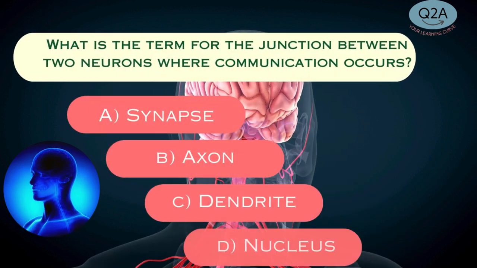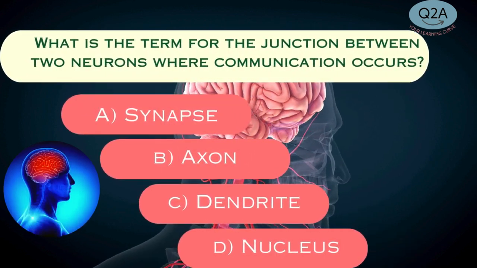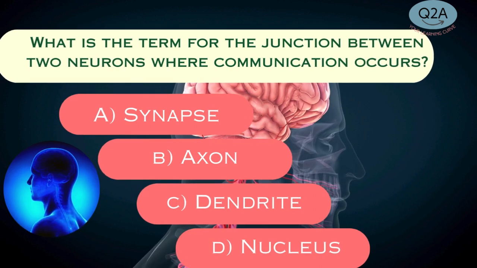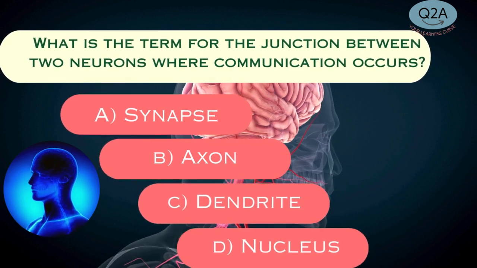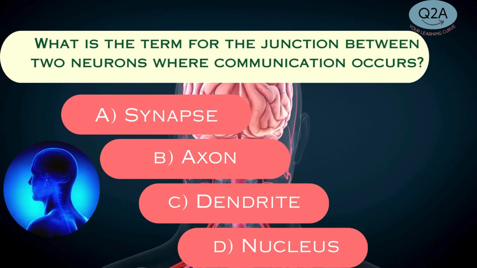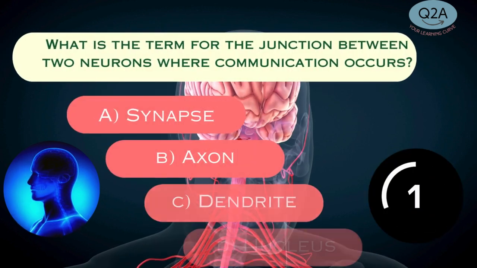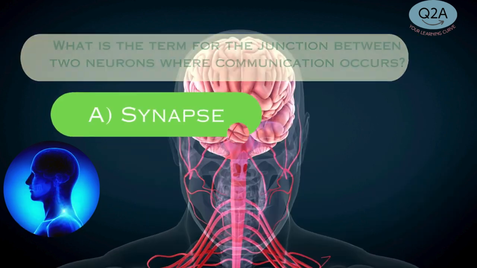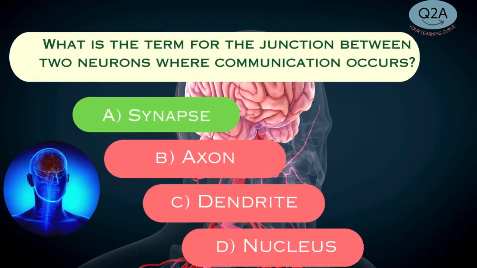What is the term for the junction between two neurons where communication occurs? A. Synapse. B. Axon. C. Dendrite. D. Nucleus. Answer A. Synapse.